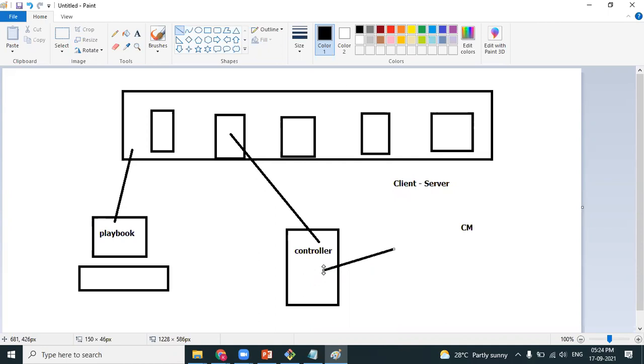Okay, a software which is installed on only one machine, that itself you can say is a client machine. Okay, from that context, probably they are using it as a client machine. That client is different and our laptop client is again different. So we cannot run the playbooks from our laptop.